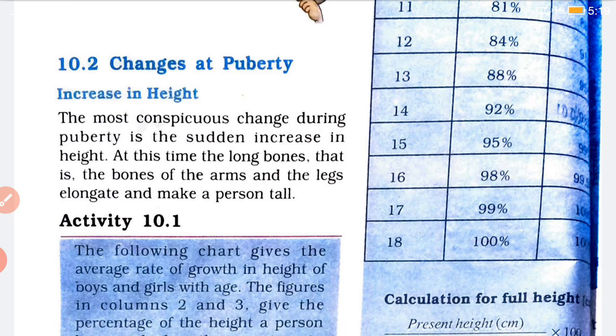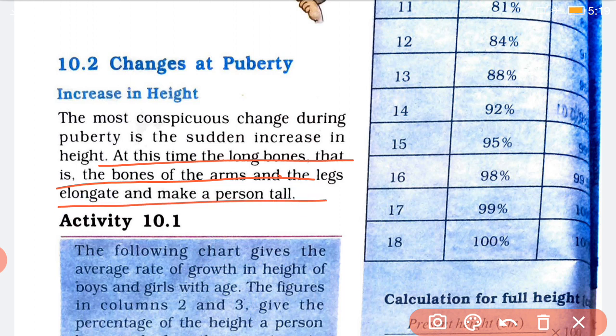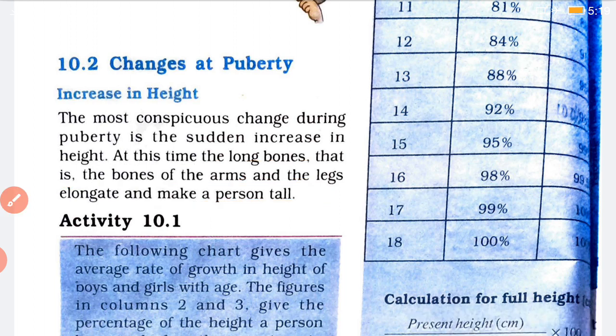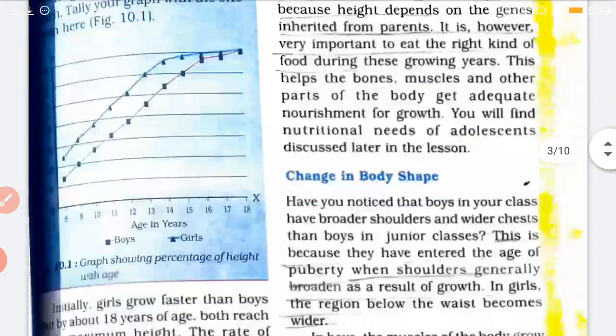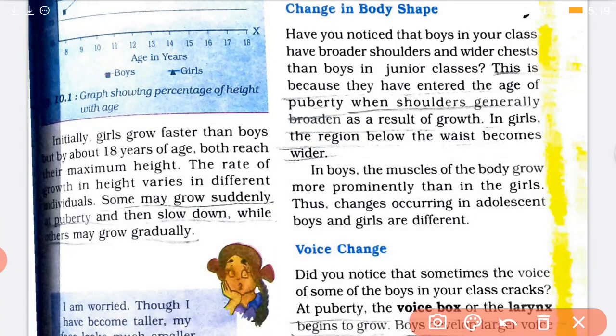Okay, and how the height increases, at this time the long bones, that is the bones of the arms and legs, elongate and make a person tall. How is the height increased? Because the bones of the hands and legs will elongate and become longer in length. Okay, now many times we have seen that girls grow faster than boys, but at about 18 years, when this adolescent period is over, both of them reach the maximum height.